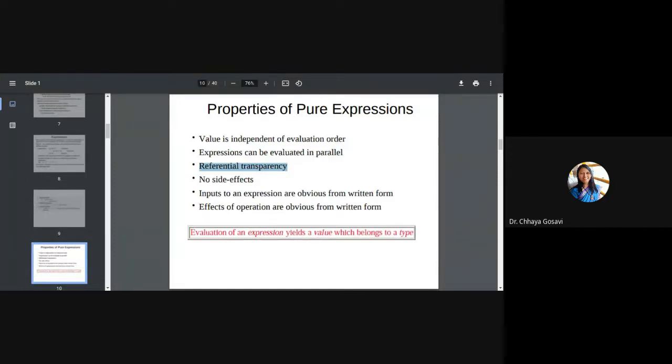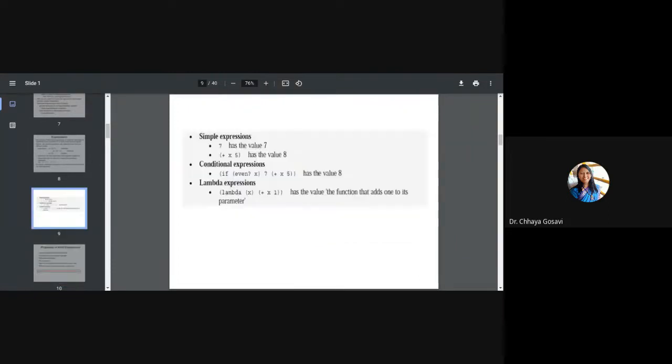It depends upon the value of x used in that particular expression. Suppose here I use x as 3, I'm checking whether 3 is even. Here the value of x is 3, so it will take value 3 for this x. It will not take the value defined in another expression. That is called referential transparency. It will refer to that particular variable only in that expression.